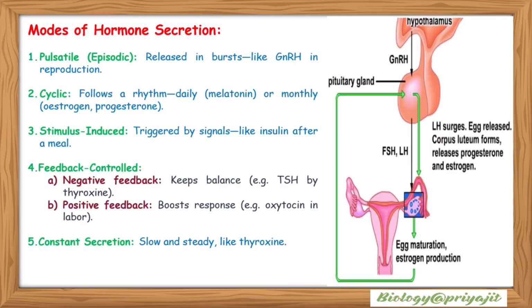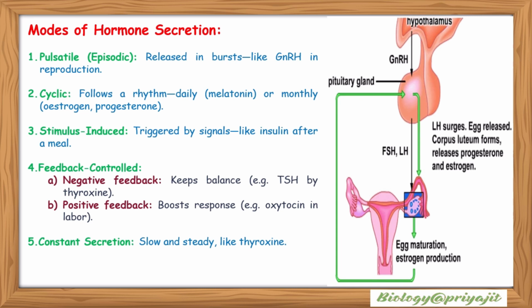Now we'll study modes of hormone secretion. Hormones are secreted in various modes to ensure precise regulation of physiological processes. Pulsatile or episodic secretion involves bursts of hormones like GnRH in reproduction, while cyclic secretion follows daily or monthly rhythms such as melatonin and ovarian hormones. Stimulus-induced secretion is triggered by external signals, like insulin released after a meal.